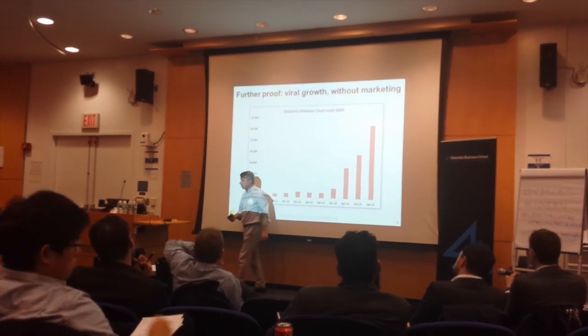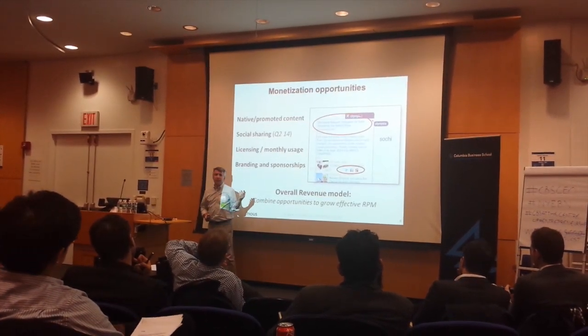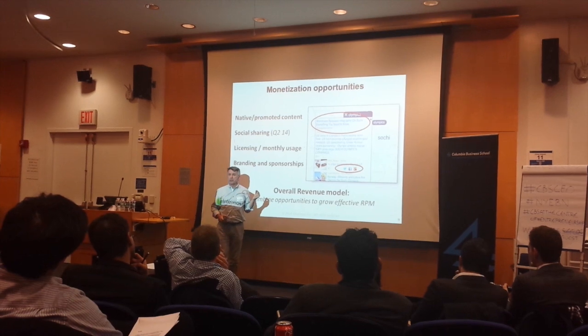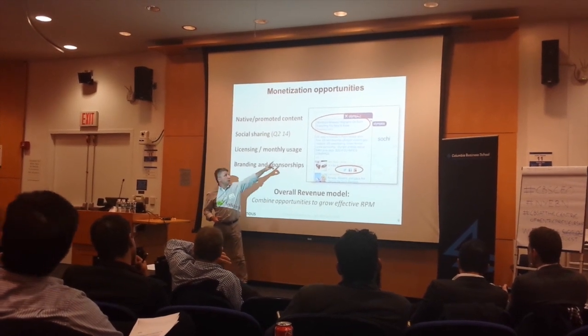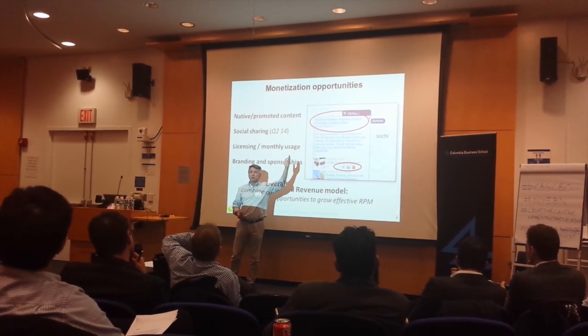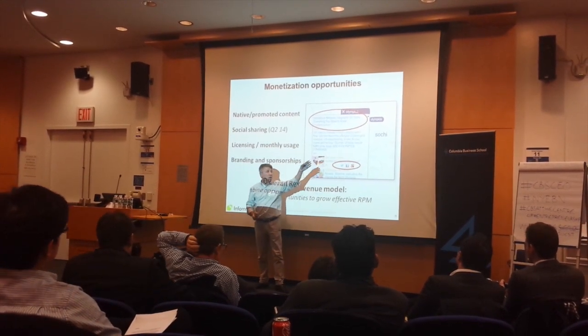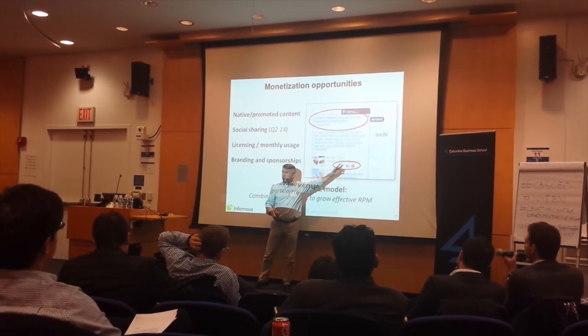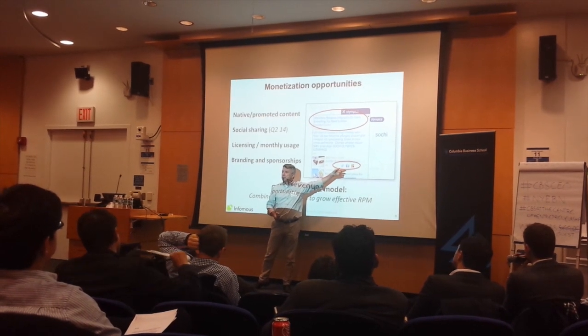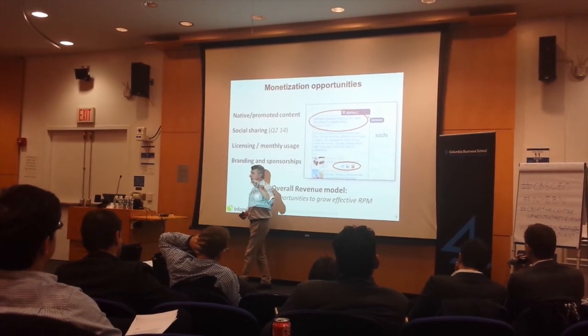I should be updating it, but it's leveled off a little bit at the beginning of the year, but it's still going up. So what are we doing to make money? We found a lot of interesting monetization opportunities. For example, we can put sponsored content, taking advantage of the whole wave of native content, and embed it with the rest of the content in the cloud. We can also do sharing, which we haven't launched yet, but it's going to be about 3 months or so when we can launch social sharing of content.